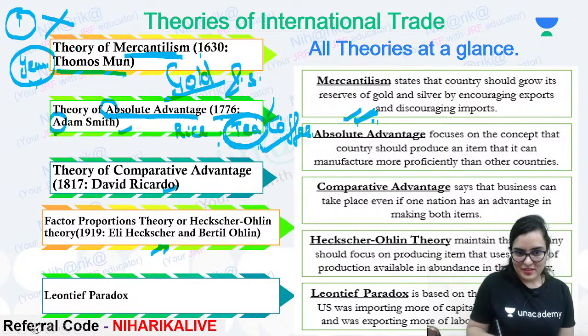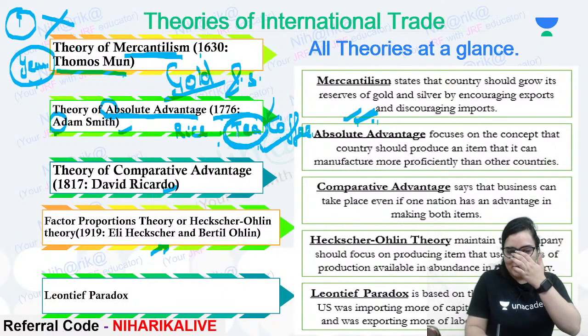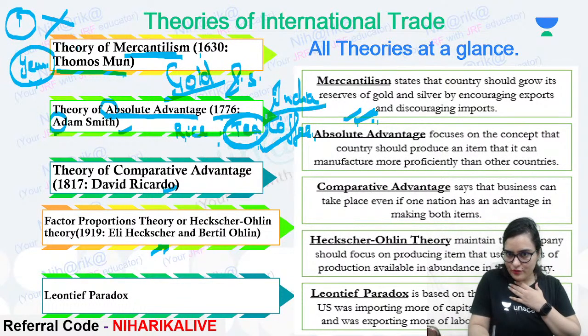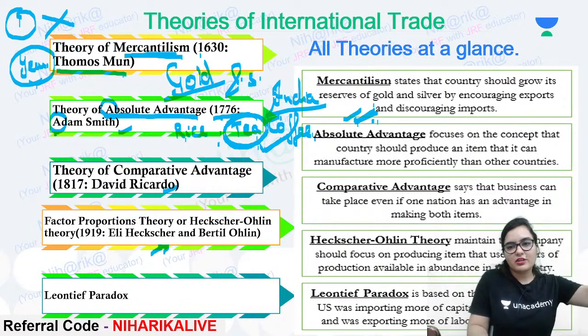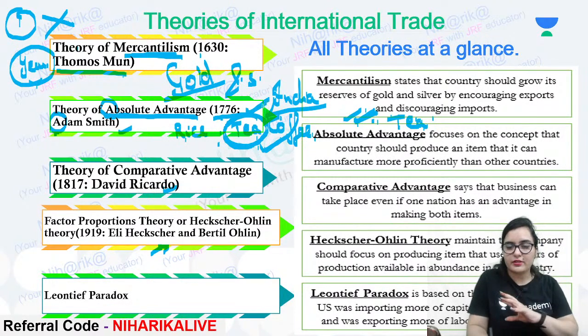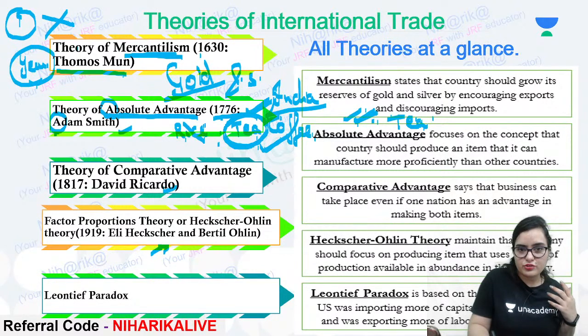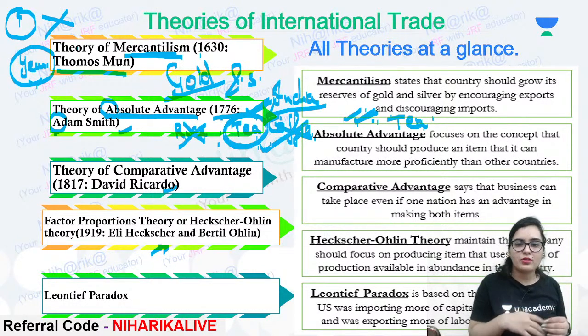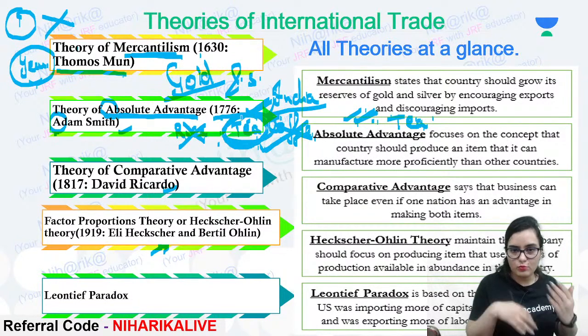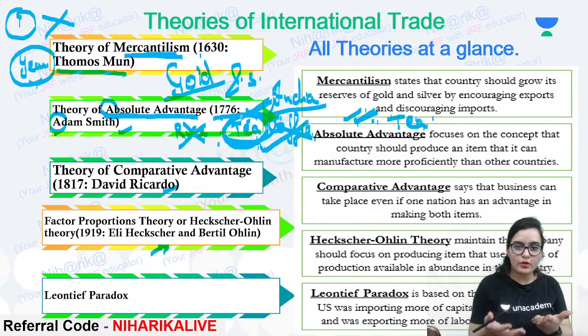Now see, I hope you are understanding this. Rice, tea, coffee. Our country, India, can manufacture rice, tea, and coffee, right? Some other country can also manufacture rice, tea, coffee, but we can manufacture tea better than their country. So we should manufacture only tea. That is what absolute advantage is. We have that advantage, let us keep that advantage. We should not manufacture the others, we should import those, but we should manufacture tea more and more because we have more advantage, more expertise.